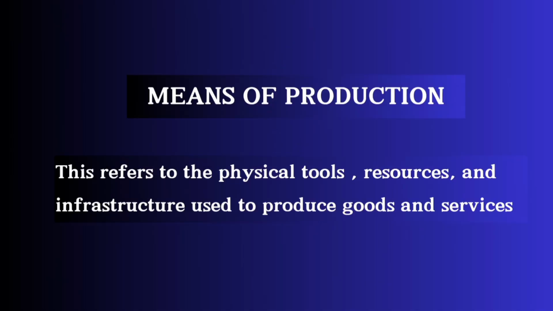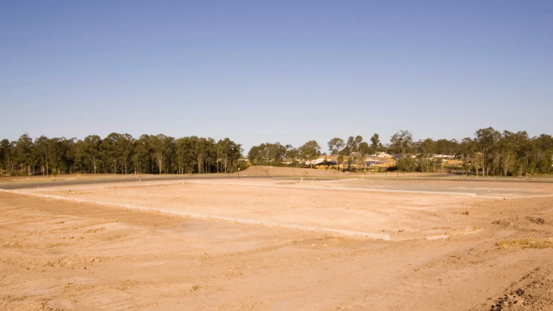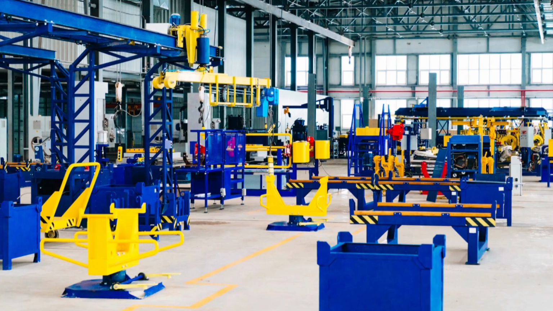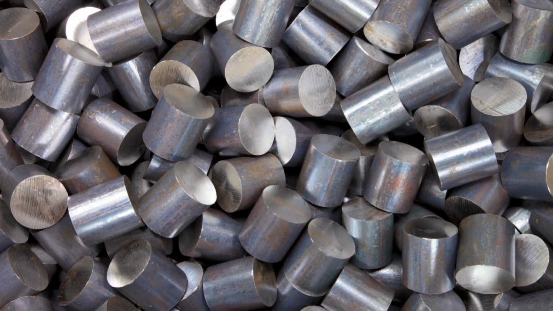Let's get started. The means of production. The means of production are referring to those physical tools, the resources, and the infrastructure used to produce goods and services. So when we talk about the means of production, think of things like the land, the factories, the machine, the raw materials. In fact, all those things used in production, because without this, production simply cannot take place.